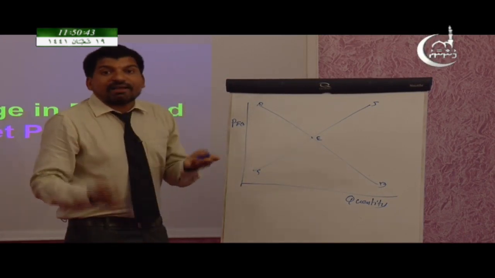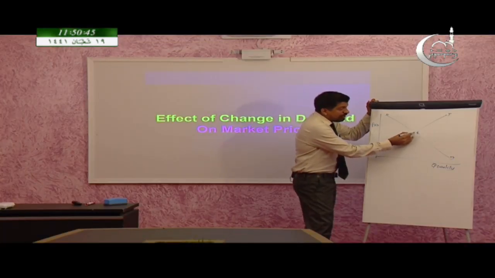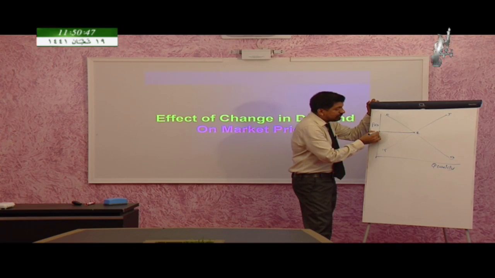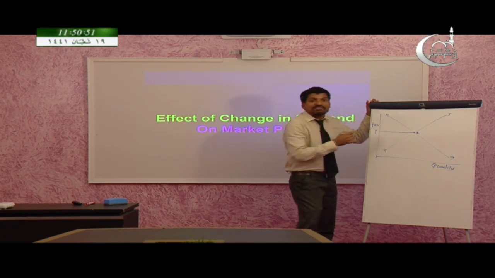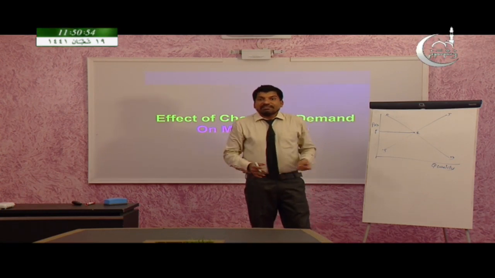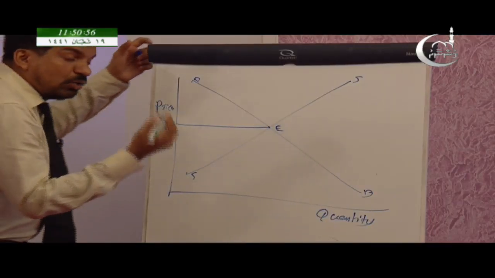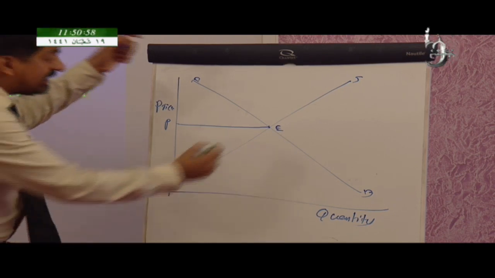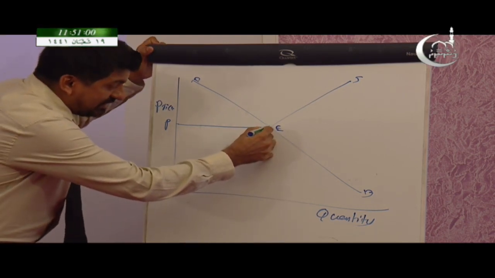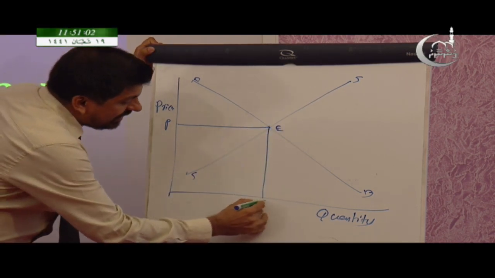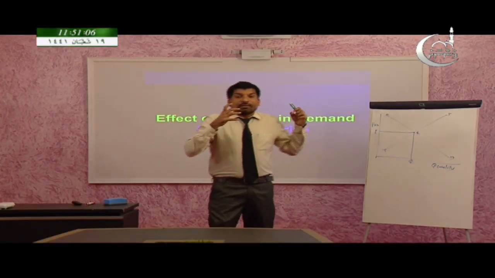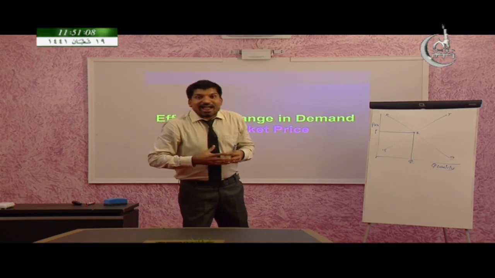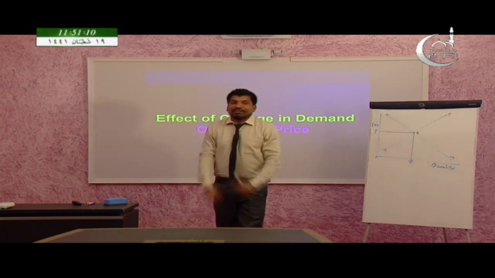And at this point, what is the price? How to find out the price? Just from this point you can draw a line towards the y-axis. So here you will get a price. This price is called equilibrium price. And how do you find out the equilibrium quantity? Just go to the quantity side. So here we will get the equilibrium quantity. According to this diagram, P is the equilibrium price and Q is the equilibrium quantity.